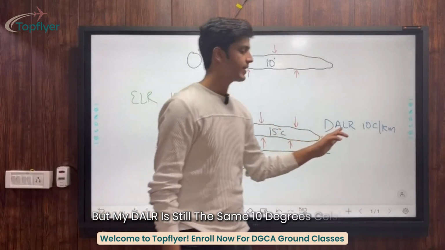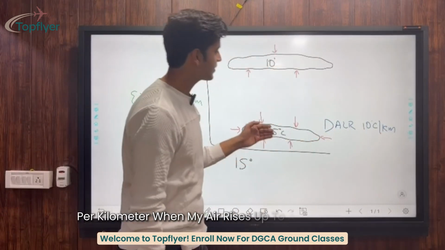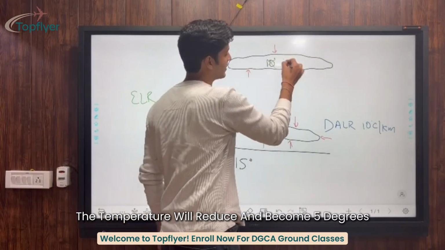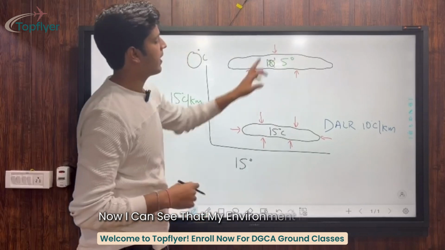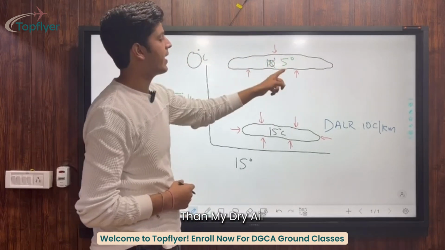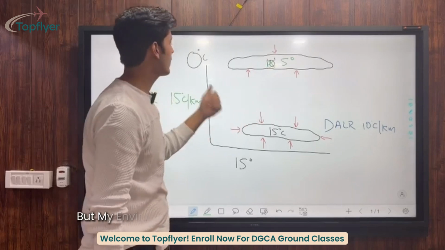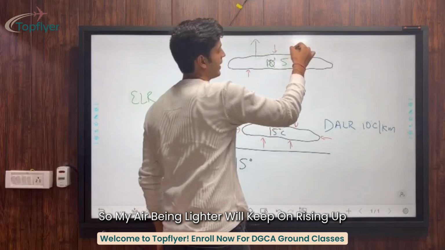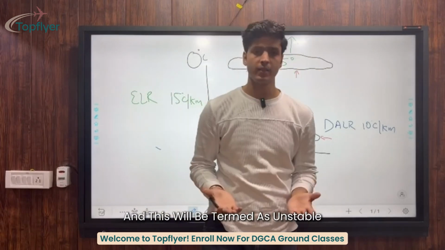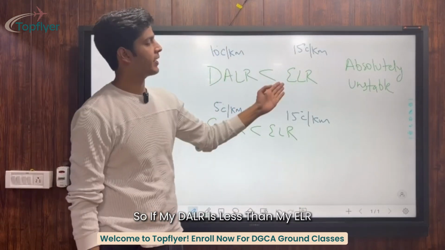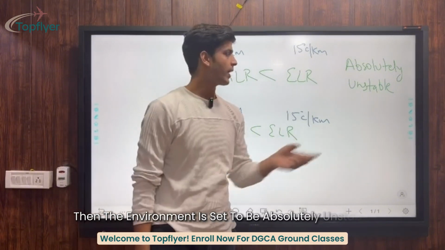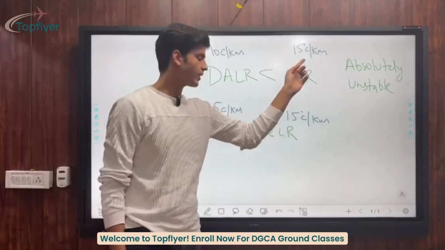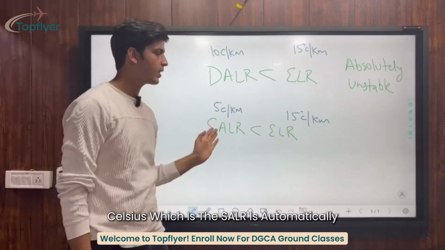But my DALR is still the same, 10 degrees Celsius per kilometer. When my air rises up to a level of 1 kilometer, the temperature will reduce and become 5 degrees. Now I can see that my environment is colder than my dry air. My dry air has a temperature of 5 degrees, but my environment has a temperature of 0 degrees. So my air being lighter will keep on rising up, and this will be termed as unstable. So if my DALR is less than my ELR, then the environment is said to be absolutely unstable, because I know that if 10 degrees Celsius per kilometer is smaller than 15, then the 5 degrees Celsius, which is the SALR, is automatically smaller than 15.